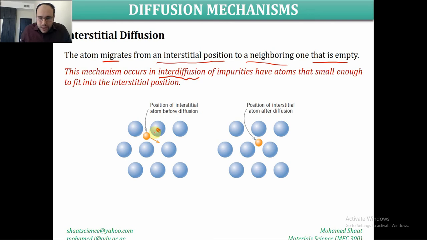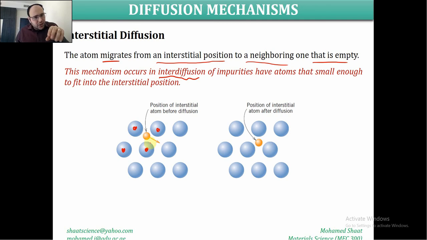So this is the atom site. This is a normal lattice site or atom site. This is another normal atom site, another normal atom site, and so on. This is the host material, and this is the impurity material, as we discussed in chapter 4. This impurity atom has been inserted by interstitial diffusion into this gap between these different normal atom sites.